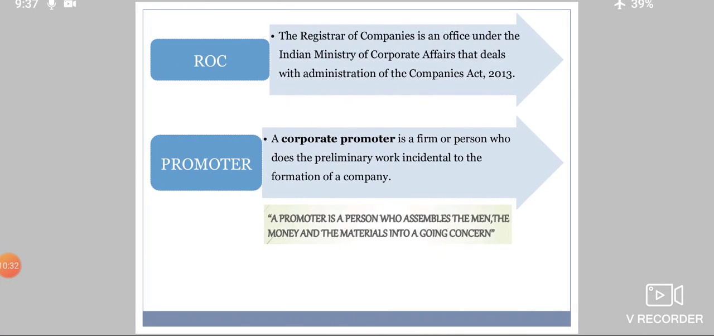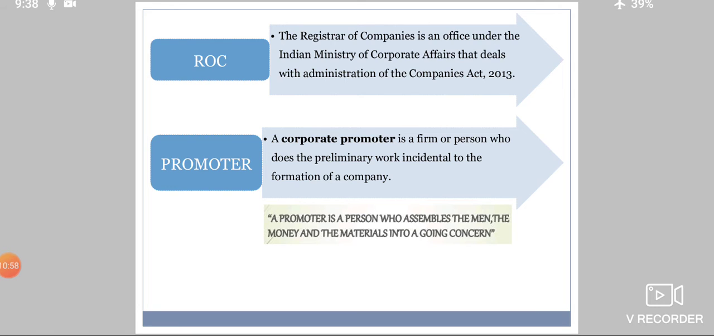Now see here, ROC, as we have seen, the Registrar of Companies is an office under the Ministry of Corporate Affairs that deals with the administration of the Companies Act. The proper administration, looking into the matters of the company and looking into the Companies Act 2013, is all done by ROC, the Registrar of Companies.